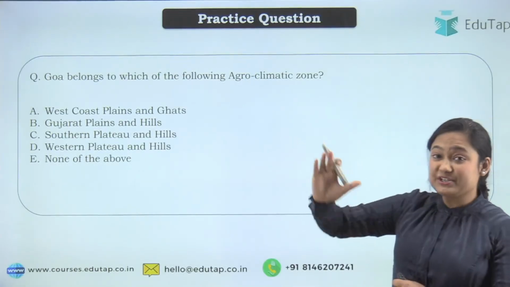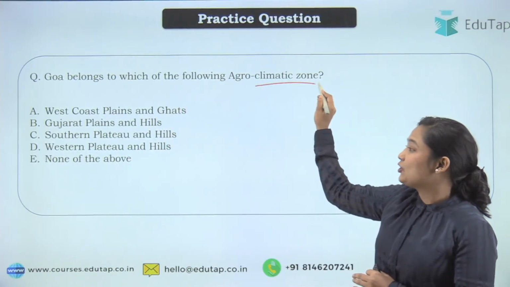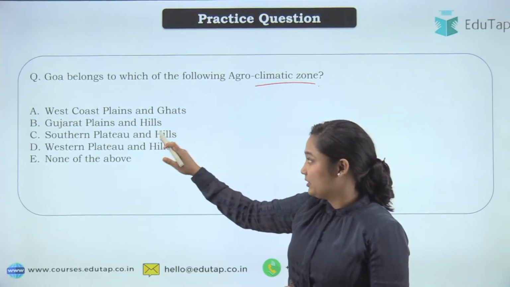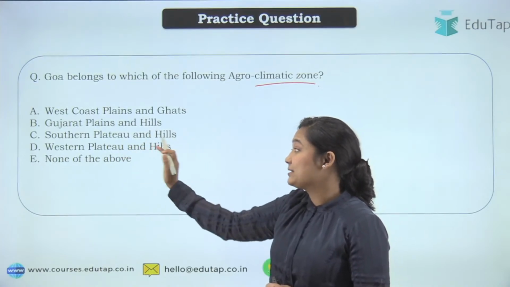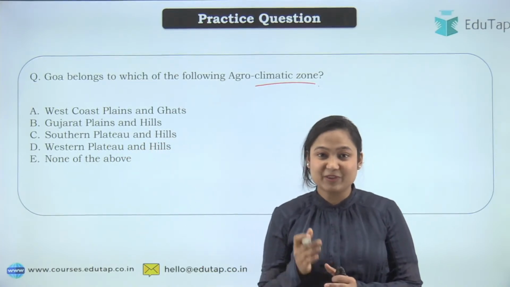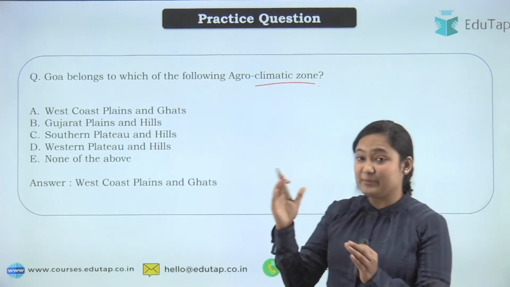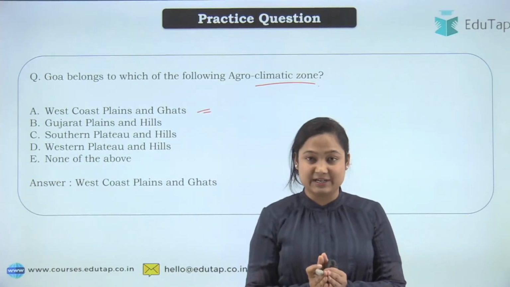The question for yesterday's class was: Goa belongs to which of the following agroclimatic zones? Your options were West Coast Plains and Ghats, Gujarat Plains and Hills, Southern Plateau and Hills, Western Plateau and Hills, or none of the above. The correct answer, as most of you guessed, is West Coast Plains and Ghats.